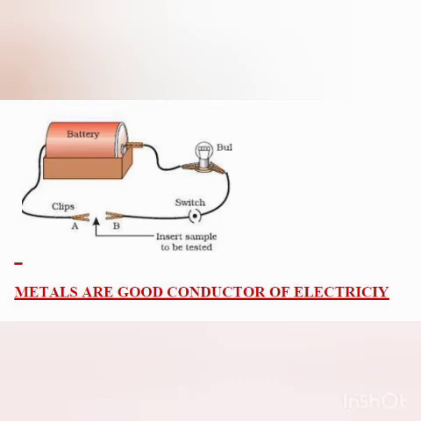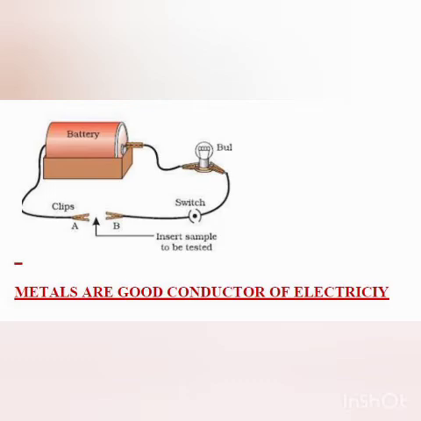This shows that the electric current from the battery is reaching the clips, reaching the metal, and the metal is allowing the current to pass through it. So it moves, following the path of the circuit, reaches the bulb, and the bulb glows. This shows that metals are good conductors of electricity.